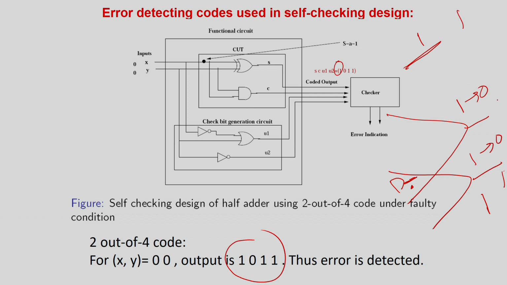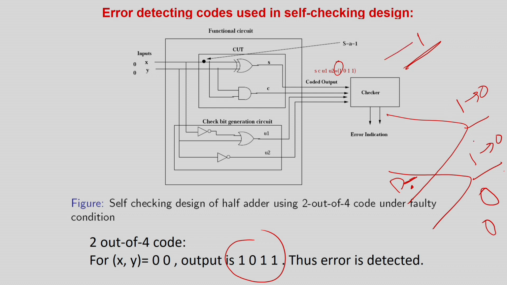Now you go for an m out of n code. So basically in this case it will not be a parity. Let us take an m out of n code, assuming that it is a 3 out of 4 code, or you can take a 3 out of 5 code. So this is the first output, second output, third output.